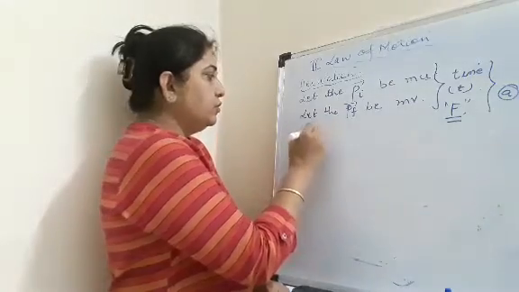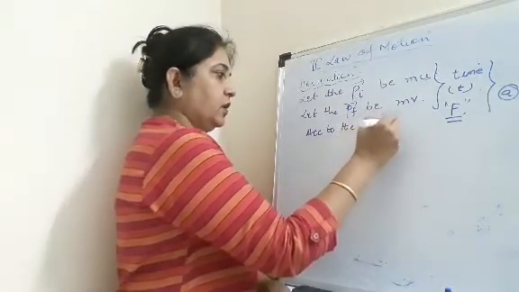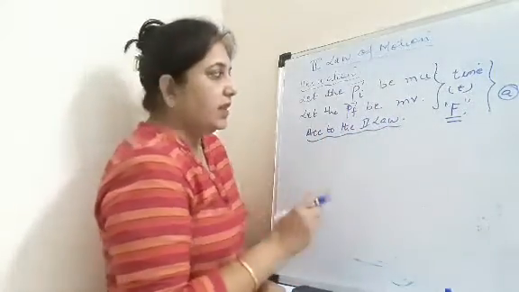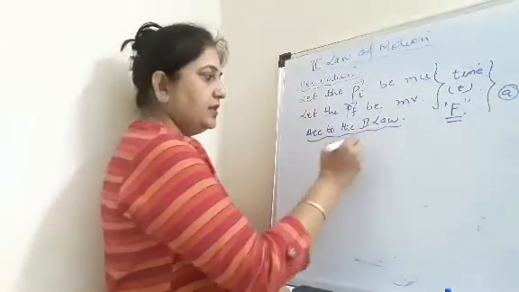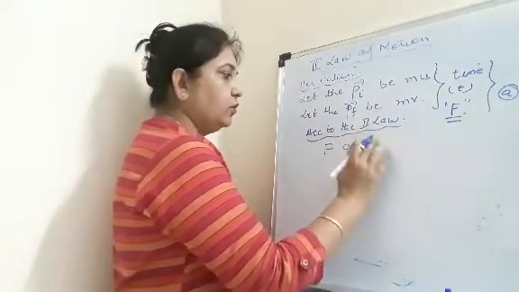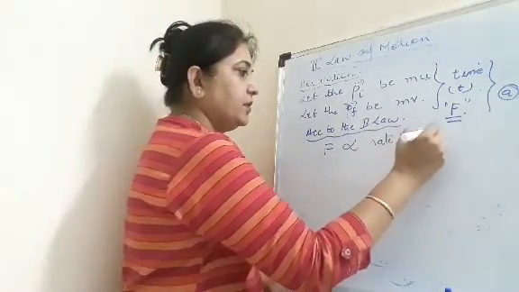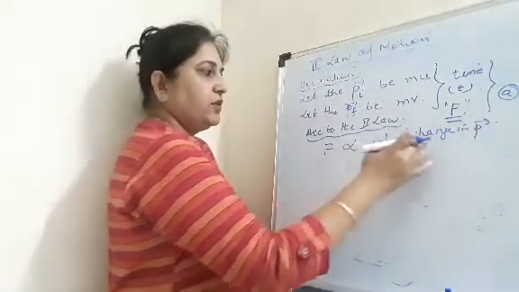Now according to the second law, we have just now studied the statement of the second law, which is saying that force is directly proportional to the rate of change in momentum. Now, what is the meaning of rate of change in momentum?